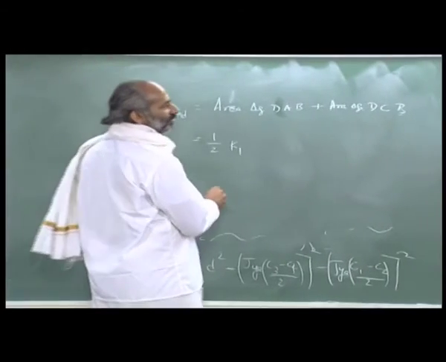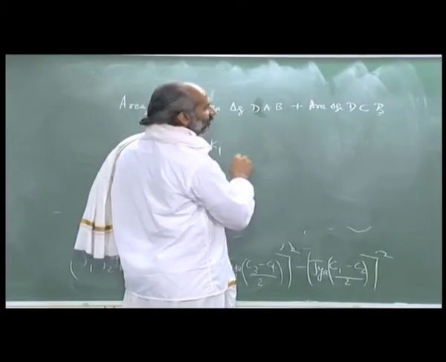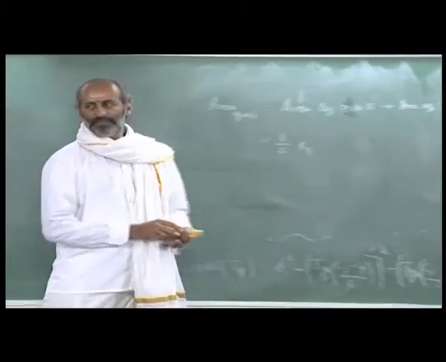So, half times base into height. The height is the perpendicular to be dropped from the point.